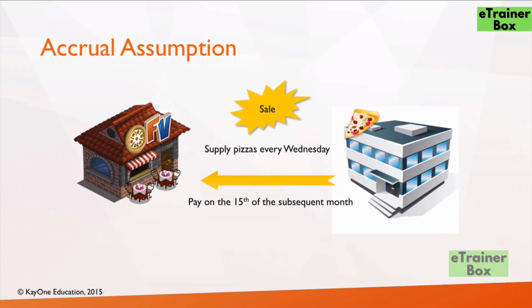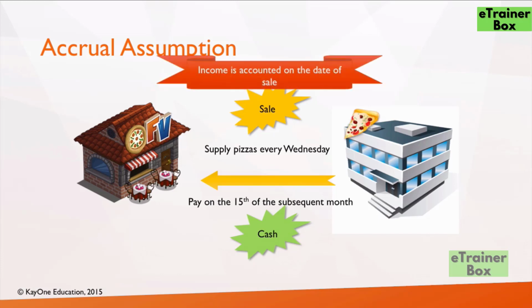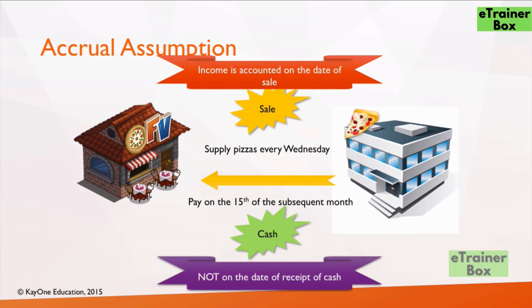Under the accrual assumption, the sale is accounted on the day on which it is made and not when the cash is actually received. This is very, very important because this is one of the most important assumptions of financial statements. So income is accounted on the date of sale and not on the date of receipt of cash.